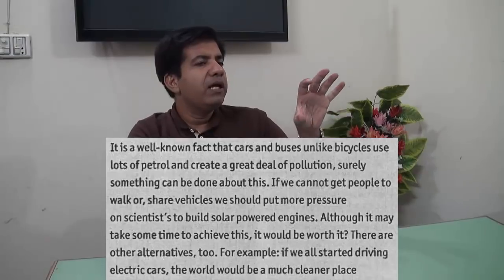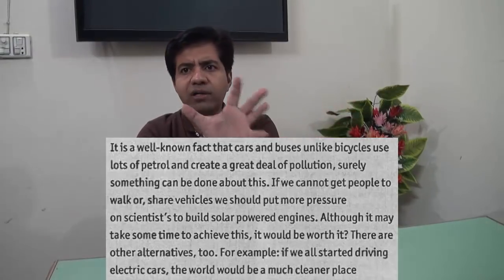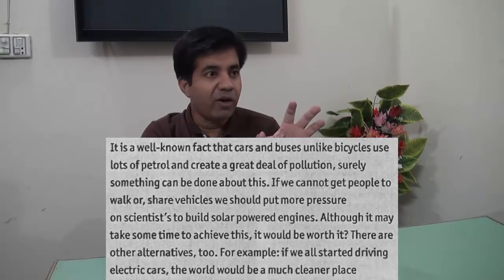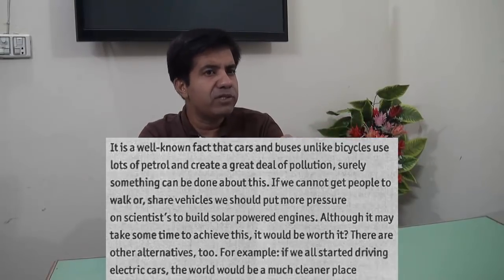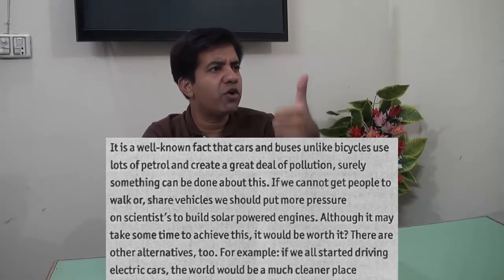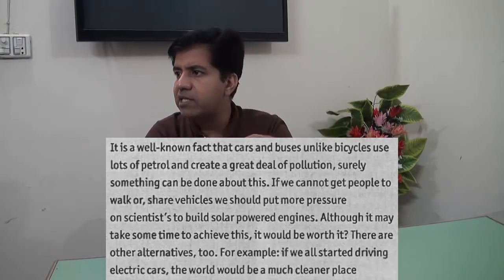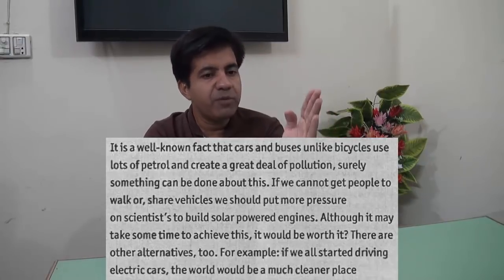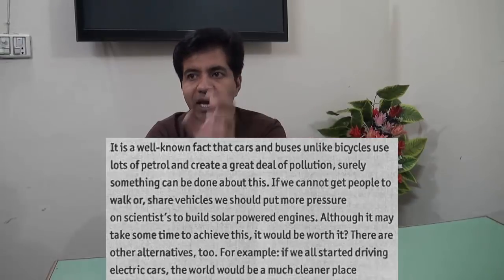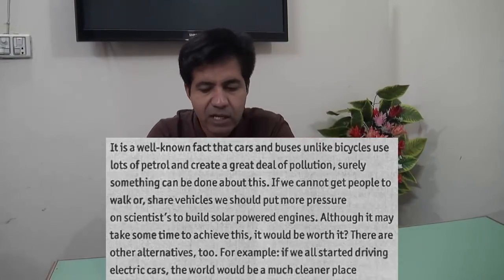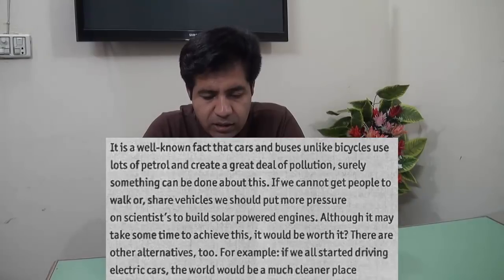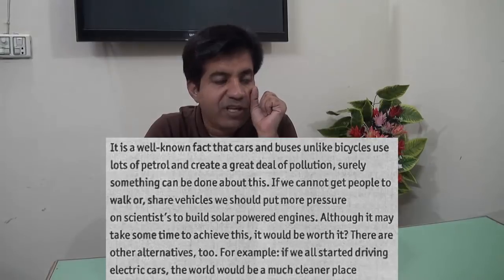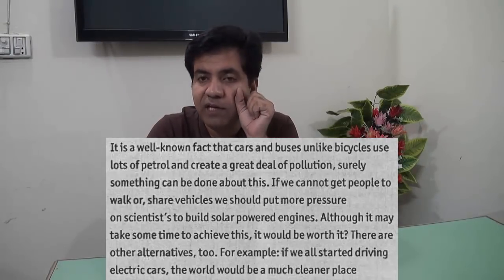So listen up. Instead of learning all the deep rules, English punctuation can be very complex. Very, very complex if you go deep into the rules. It's a good idea just to learn where to use a comma, where to use this and that, in a few sentences. And when you are using it, you know where I make this type of sentence, where I'm joining two sentences, there I need a comma, there I need this, there I need a full stop and all that stuff, right? So there are other alternatives, comma, to. For example, after "for example," you will not write this colon. What will you write?